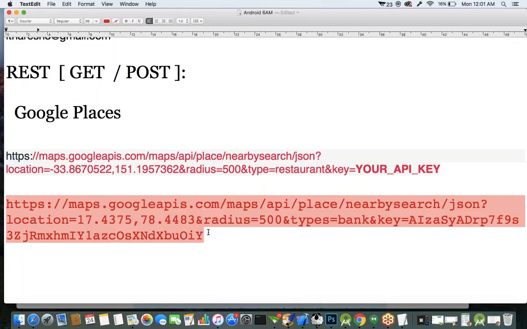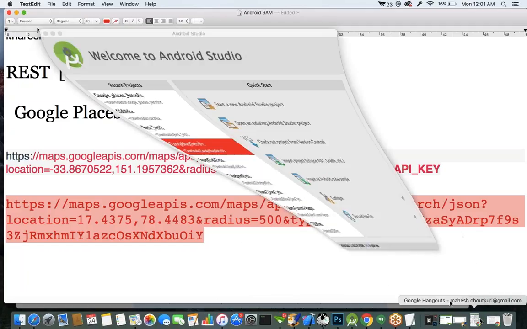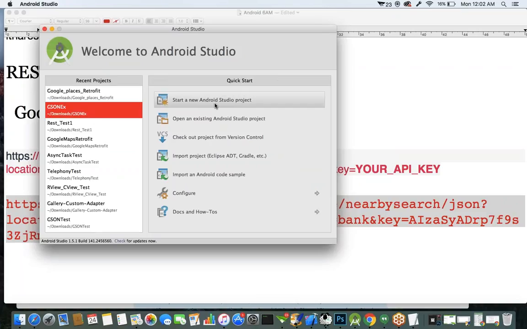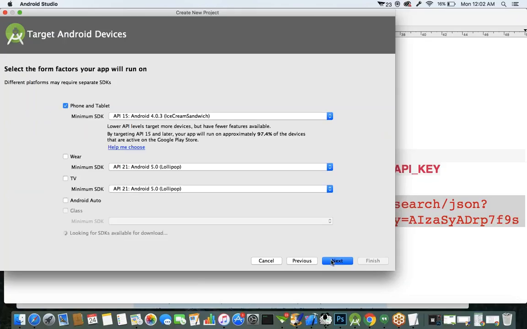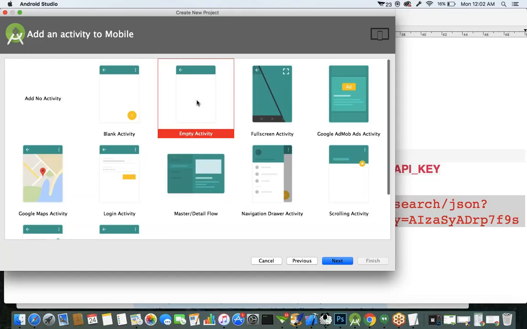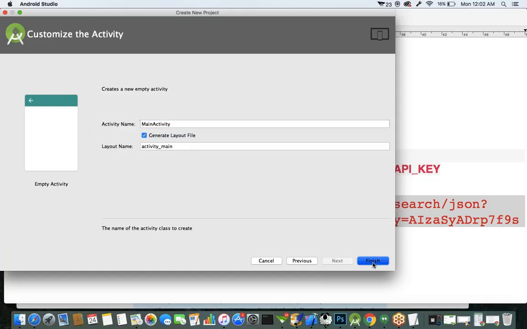By using a retrofit API. Okay, so let's create a project. We'll create a new Android Studio project, specifying the project name as RetrofitEx. Next, here take an empty activity.